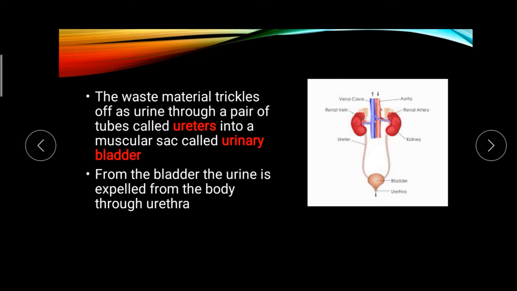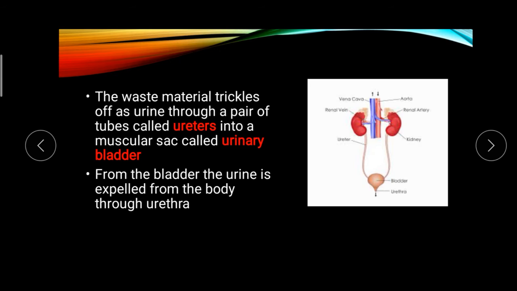It is also a pair of ureters, and they lead into a muscular sac called the urinary bladder. This is the muscular sac. This is called the urinary bladder, in which the urine is stored. From the bladder, the urine is expelled from the body through the urethra.